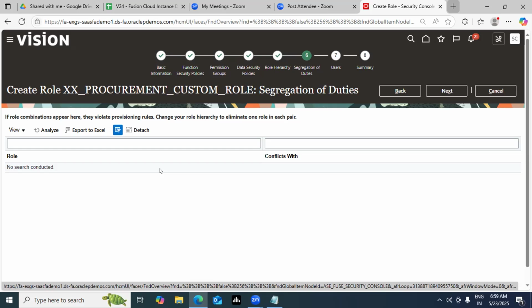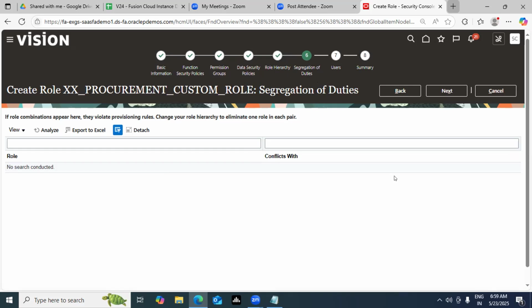Right now, I was playing with two roles which are of the same module, so no issue came, no conflict is there. But if this had been replicated here, then I would have to correct my role. That's why this screen becomes very important, guys. Segregation of duties, because here Oracle checks what policies you have added, what data security you have added. If anything is incorrect, Oracle will give you an error, guys. Do remember this thing. That's very much important.